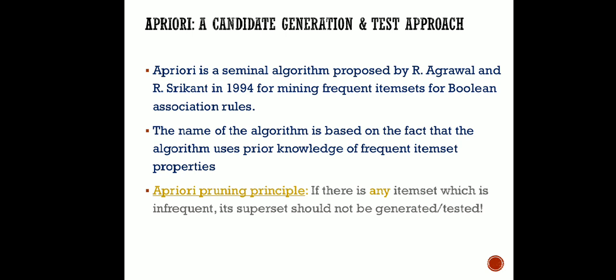Now we are going to visit the background and theory of this Apriori algorithm very briefly. Rather, we are going to stick to an example first. This was again proposed by Agrawal in 1994, and from the name itself you can see that it is based on the fact that the algorithm uses prior knowledge of frequent item sets. We will see that there is an Apriori pruning principle.